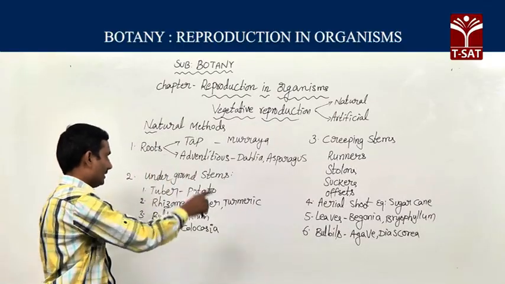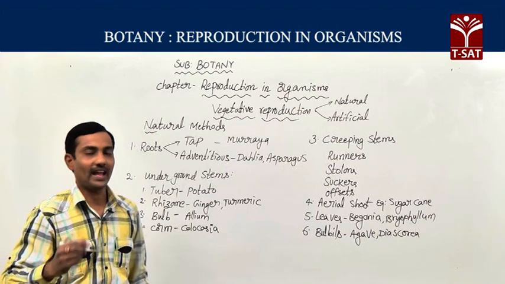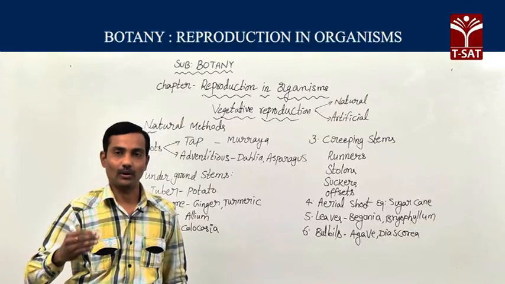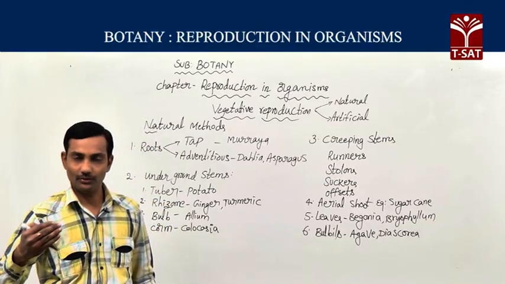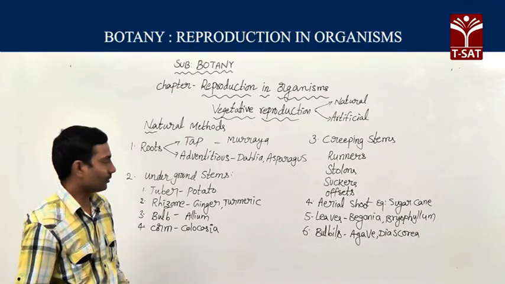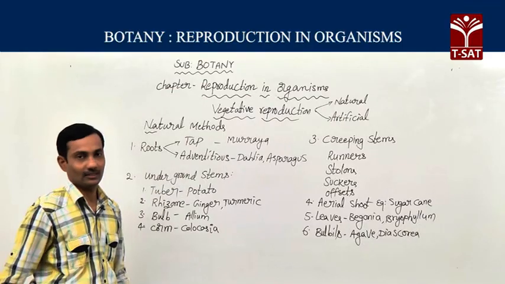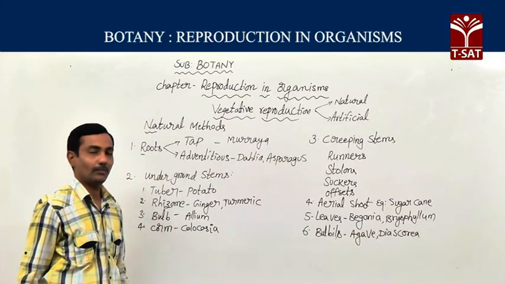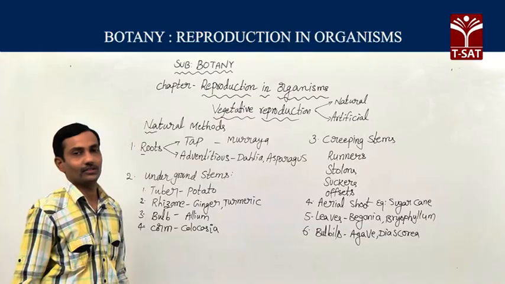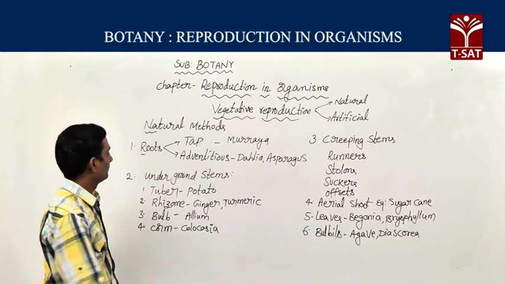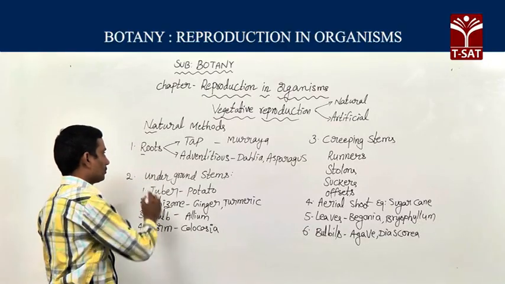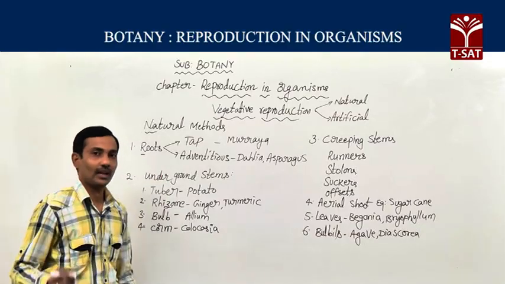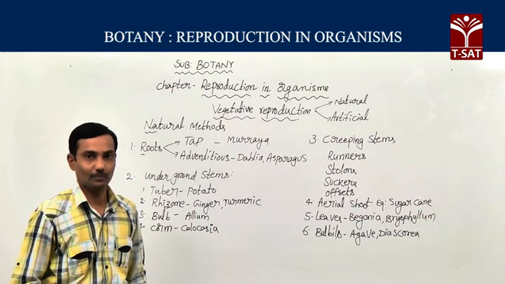Here, in these methods, plants usually propagate by adopting all these different types of methods, and produce new young ones to continue their progeny. All these are natural methods. So first, different parts of the plant have the ability to develop into new plants. Roots, taproot and adventitious roots, have the ability to produce new plants.